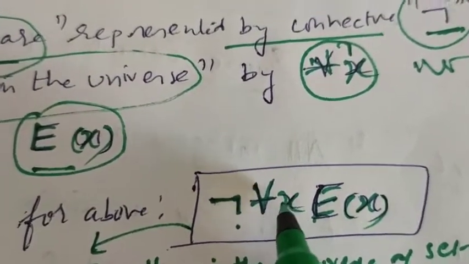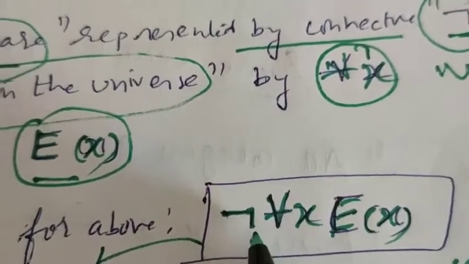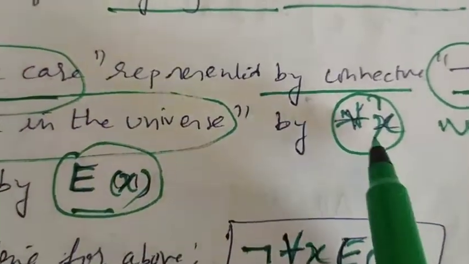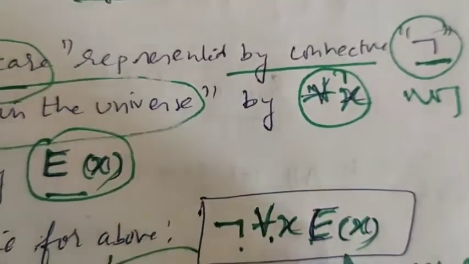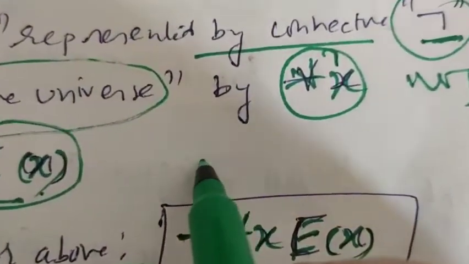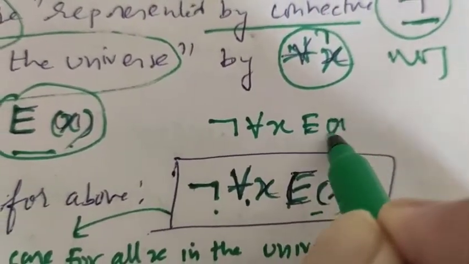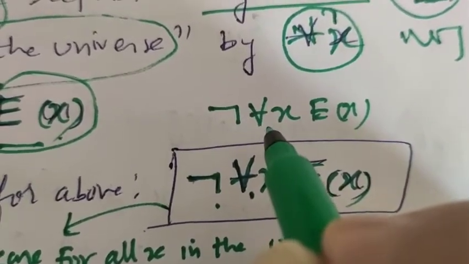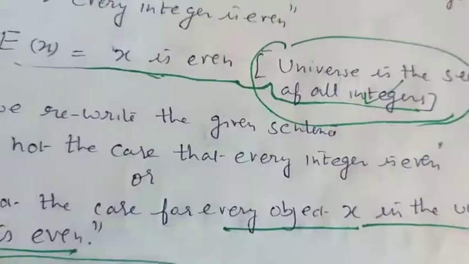Not for all x means not all x are even. So not is the sign for defining it is not the case. And every object x in the universe is for all x, and x is even is E(x). So we have combined this: not for all x E(x). Not every integer x is even.